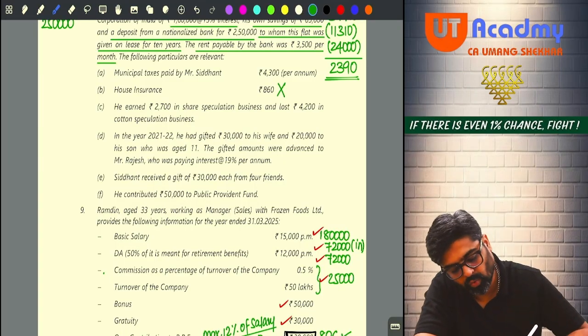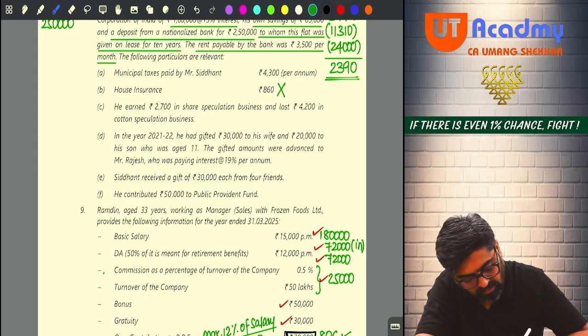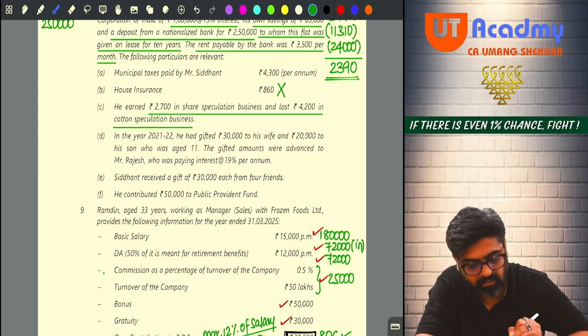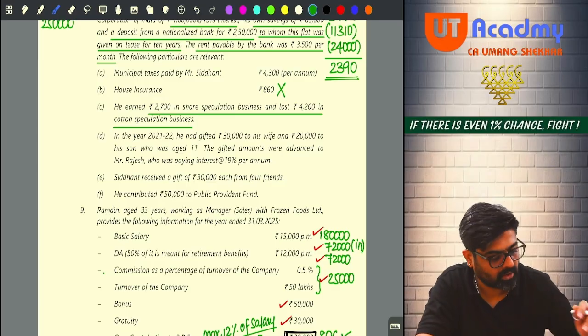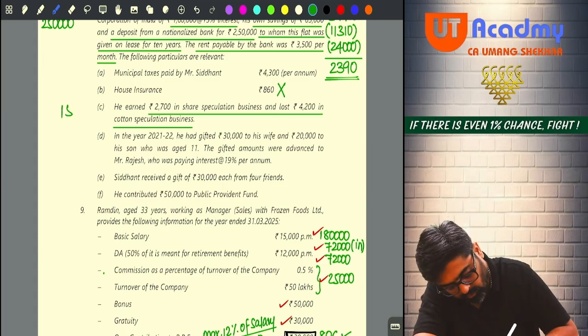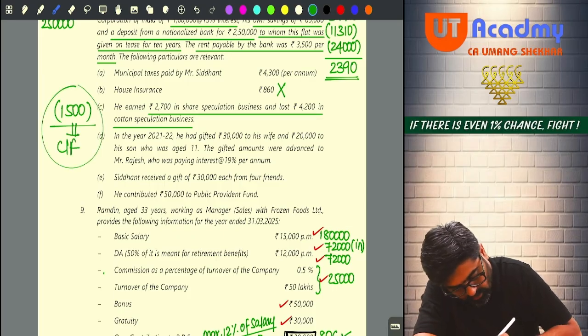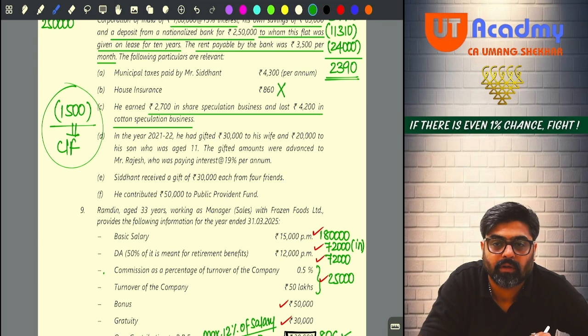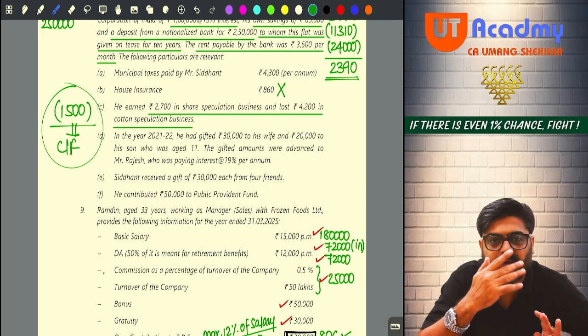He earned 2,700 in speculation business and lost 4,200 in cotton speculation business. Speculation against speculation. So 4,200 minus 2,700, 1,500 loss of speculation business. This will be carried forward. This is speculation business loss. Now in this year, it cannot be allowed as a set off against any other business income, against any other head. This will be directly carried forward.